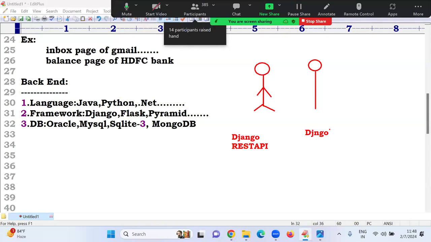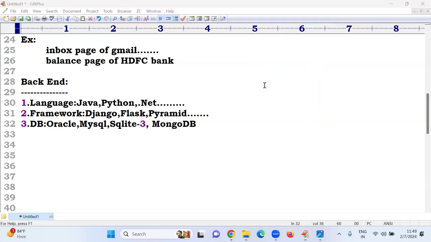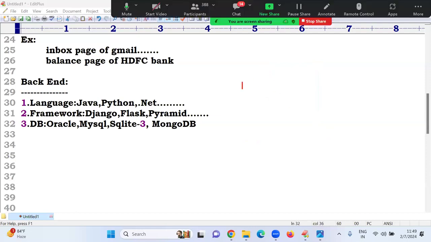In the starting days, whenever I started Python classes 7-8 years back, if you knew Python core and advanced, you got a job with a 3 lakh package. That's a 7-year-old story, not nowadays. Nowadays, only Python means there are no jobs. Can you develop any applications using only core and advanced Python? No. Along with Python, one combination course is required. It may be Django, Angular, React.js, or AWS.